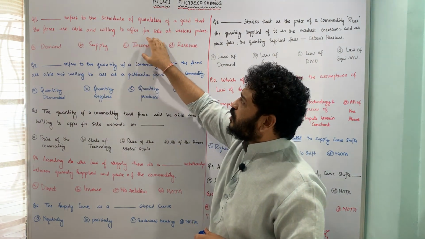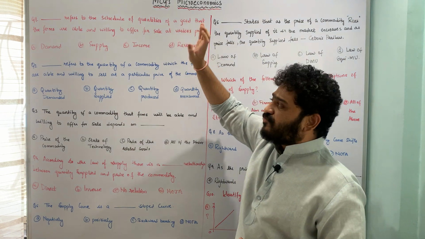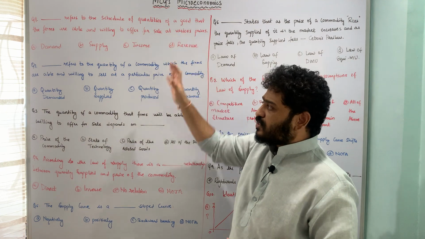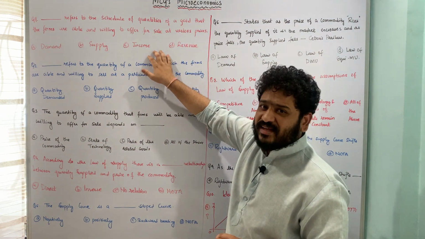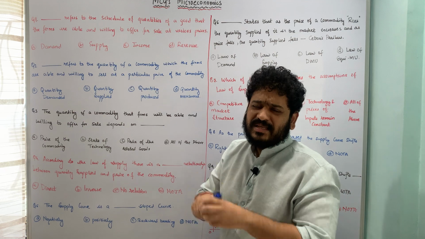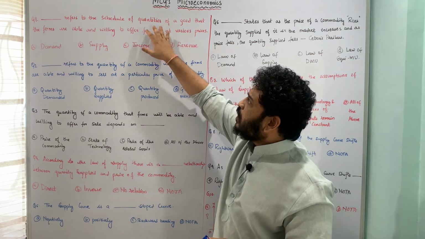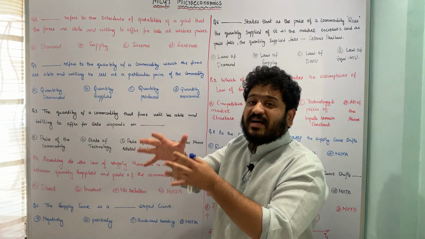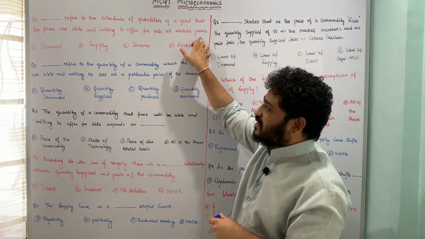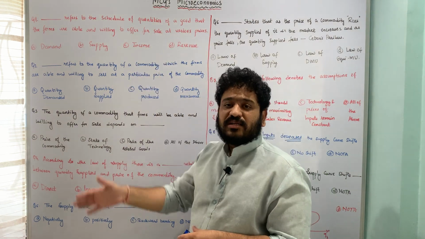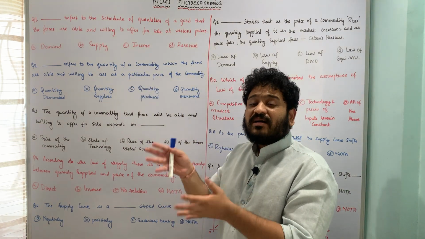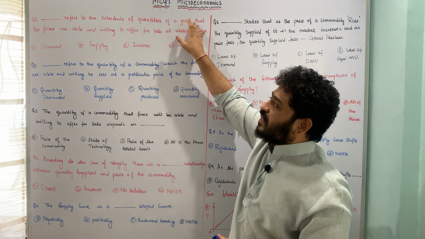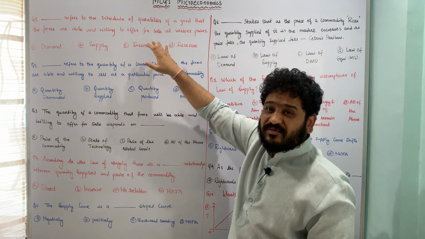Dash refers to the schedule of quantities of a good that firms are able to and willing to offer for sale at various prices. So what do you call such a thing? It is a schedule. Schedule particularly means a tabular representation of quantities of a good which the firms are willing to and able to offer for sale at different prices. So in one column I'm looking at the quantities of a particular good, and in the other column the prices of that particular good. And what do you call that schedule of quantities of good that the firms are able to and willing to offer for sale at various prices?